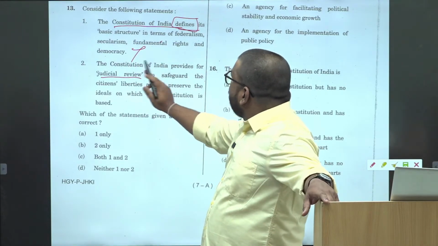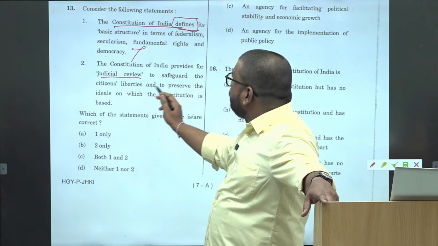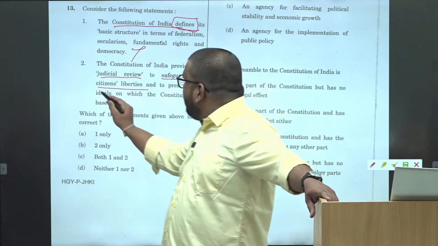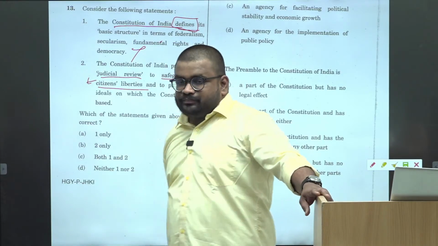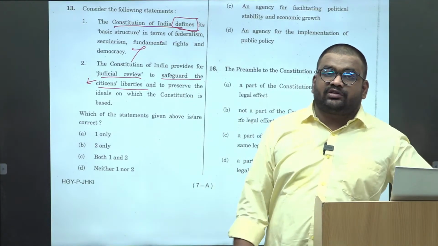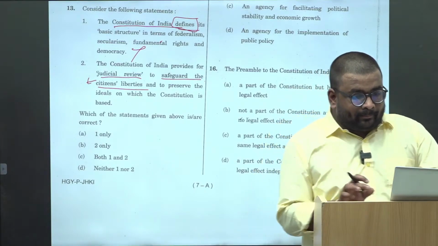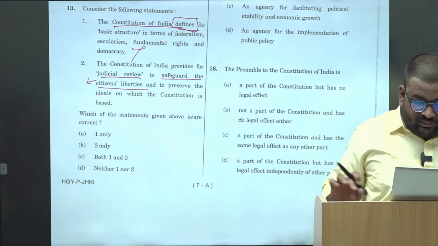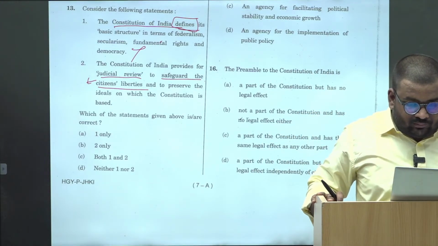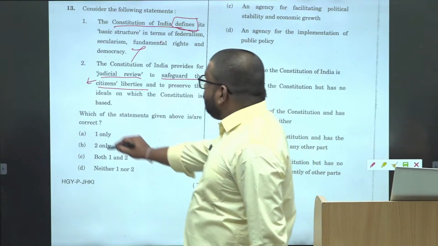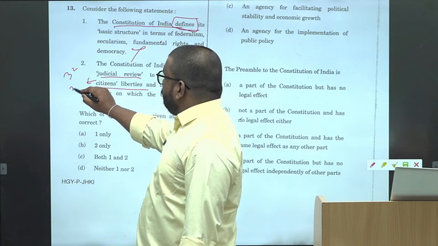The Constitution of India provides for judicial review to safeguard citizen liberties, right? So which is the article which provides for judicial review to safeguard citizen liberties? Yes. Which article? Article 32 and 226.